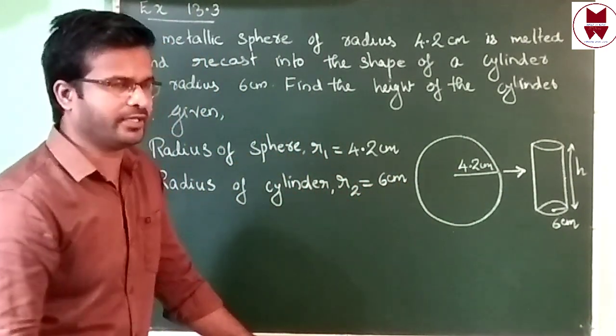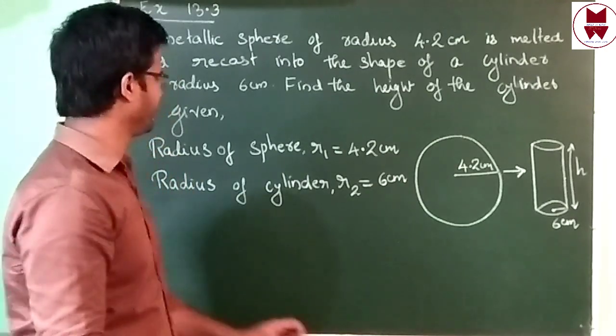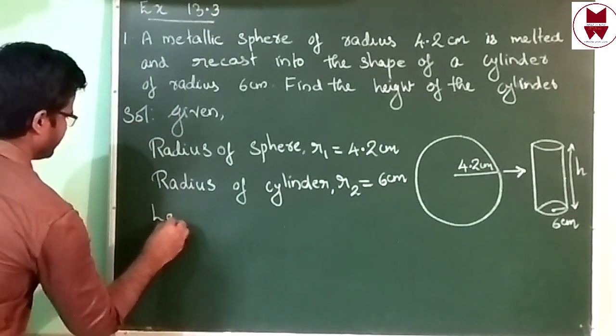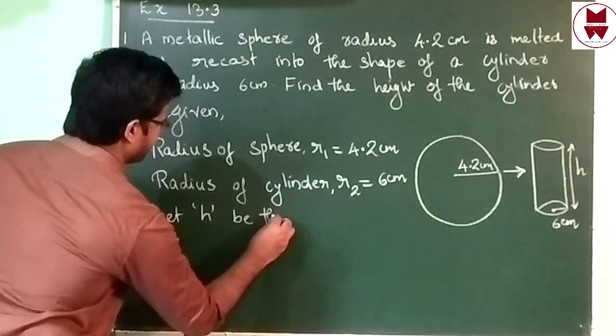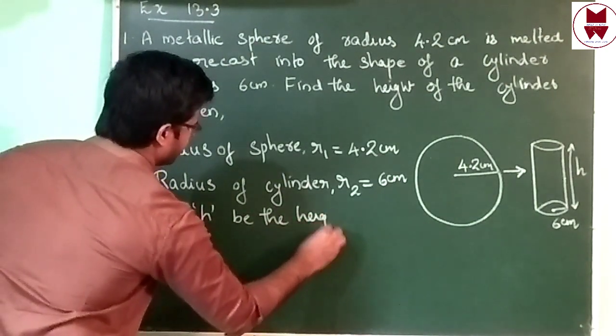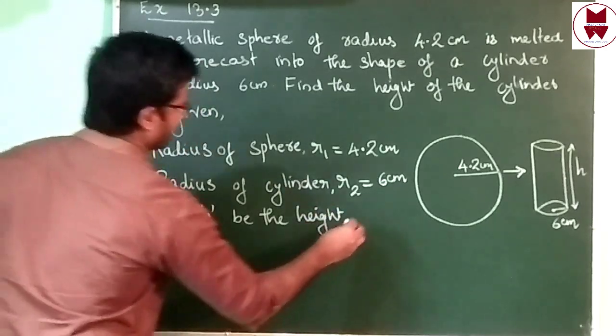Then we have to find out height of cylinder. We can write, let small letter h be the height of cylinder.